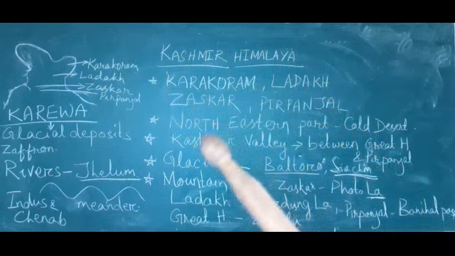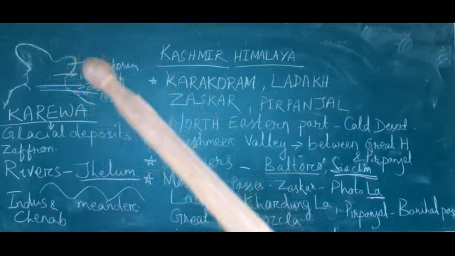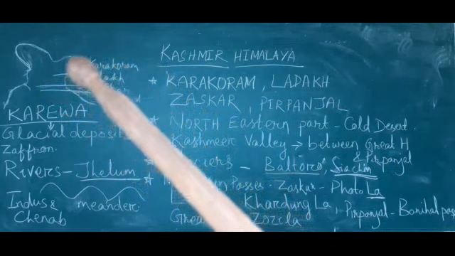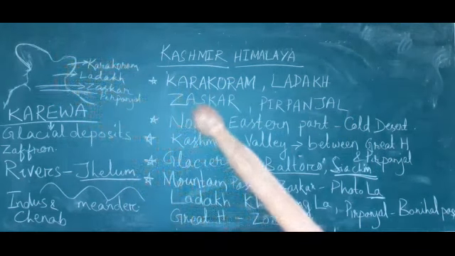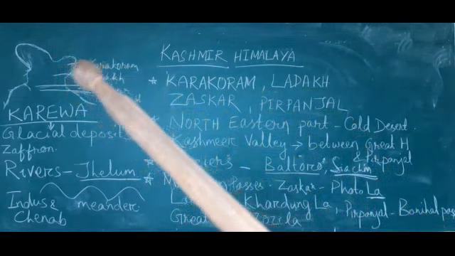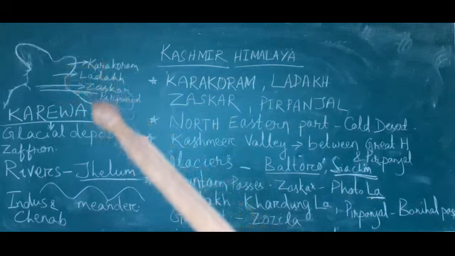Okay. Then the northeastern part. This part is the northeastern part of Himalaya. This is a cold desert. As you know, Ladakh is a cold desert. North part and eastern part. So the northeastern part is a cold desert.